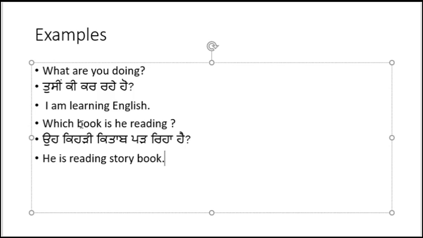So which we can use only for the dead ones, who are non-living things, like books, which are not living things. So that's where we are going to use which, okay.